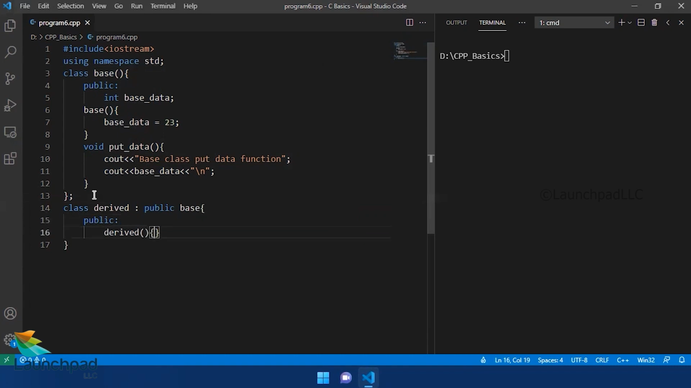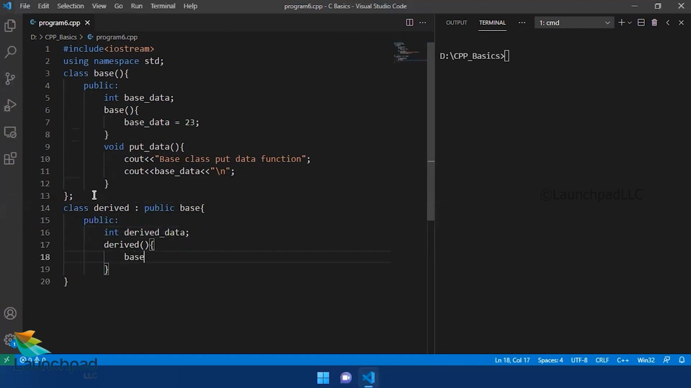Before that, I would like to create a member for this derived class as well, with the name of int derived_data. So there are two members for this derived class. This basically sets your base data value to 12 and the derived data value to 49, which are random numbers.